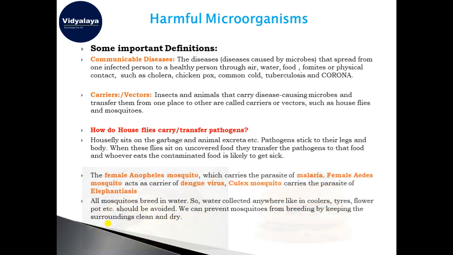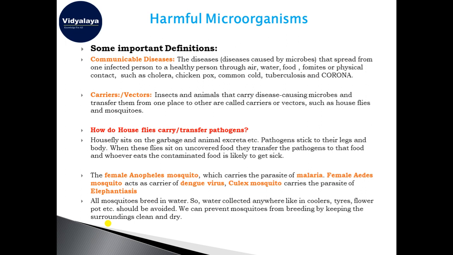After the houseflies, we can discuss the mosquitoes. The female Anopheles mosquito carries the parasite for malaria, the Plasmodium vivax that we had discussed. That is the malarial parasite. The female Aedes mosquito carries the virus for dengue. Again, the Culex mosquito carries the parasite for elephantiasis, which is also called filariasis. Like you have seen the elephant foot disease, that is caused by the Culex mosquito.